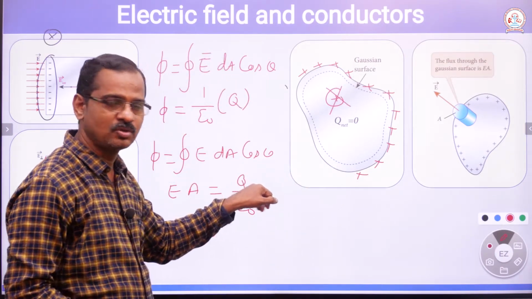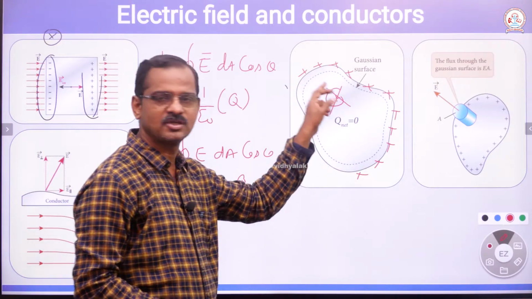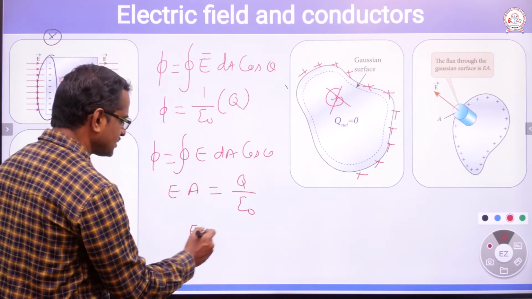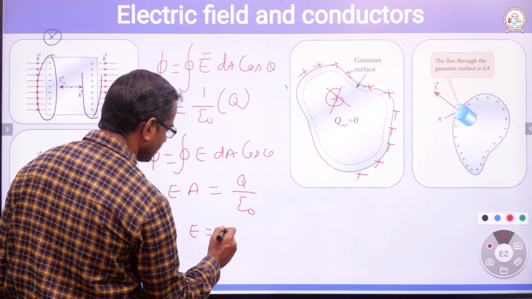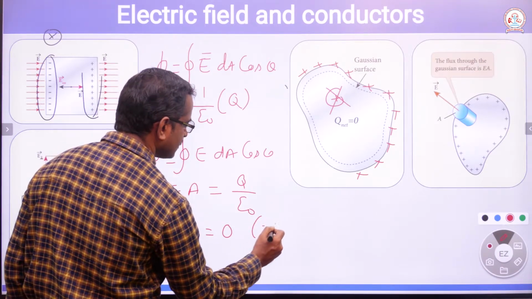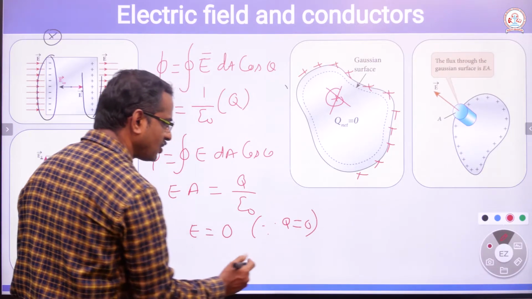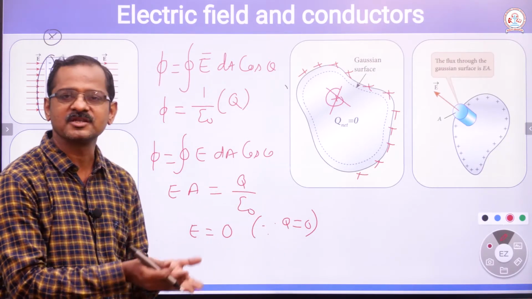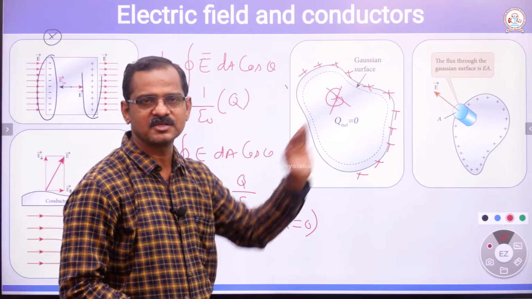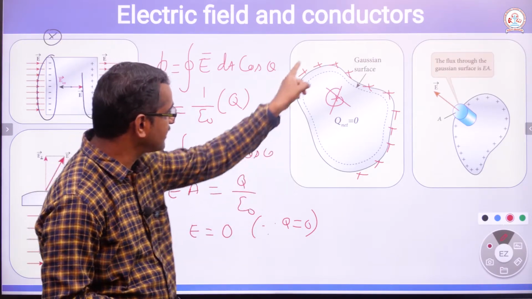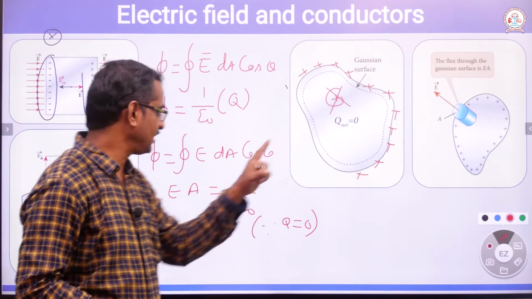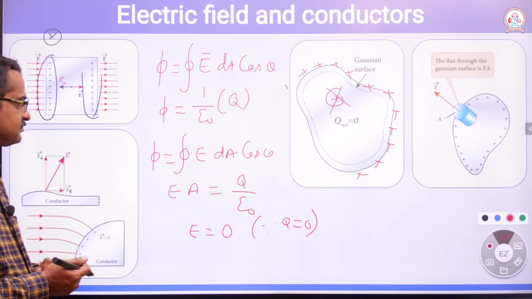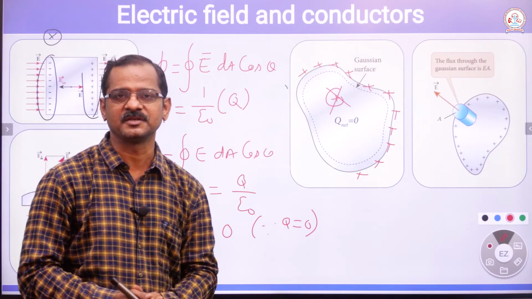Then Q is 0, charge enclosed by the surface is 0. As this term becomes 0, since Q is equal to 0, the electric field is also 0. As the charge enclosed by the surface is 0, the electric field inside the conductor must be 0. But the electric field is there on the surface, and the electric field is normal to the surface. That is what we understand from this picture.